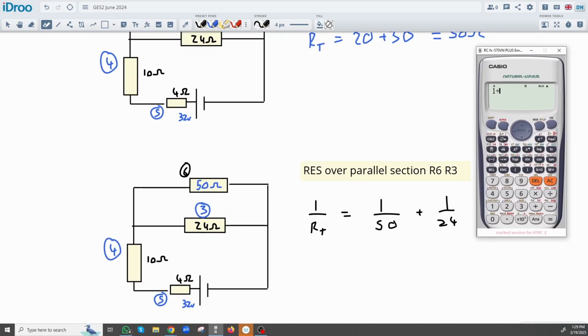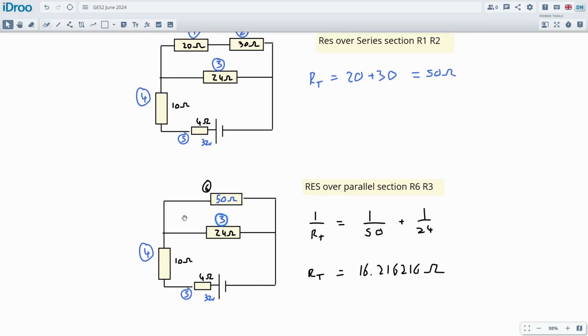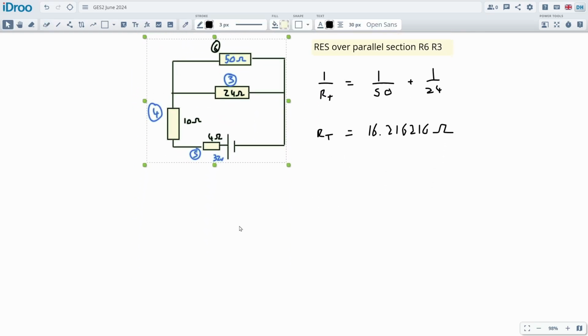So 1 divided by 50 plus 1 divided by 24, and we do 1 divided by answer, and we'll get the answer to be 16.216. So the total resistance for that section is 16.216216 ohms. Okay, redraw this diagram one last time.